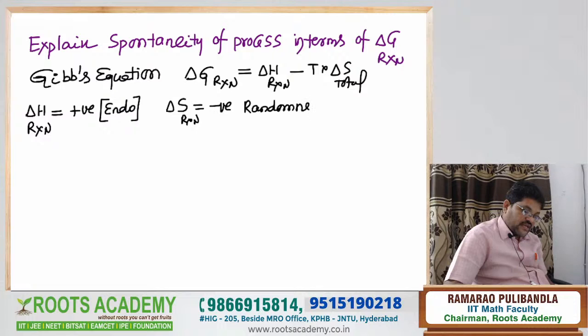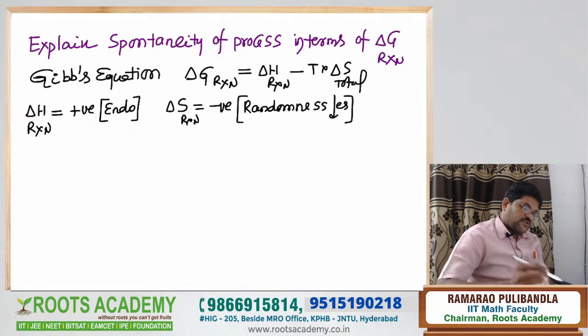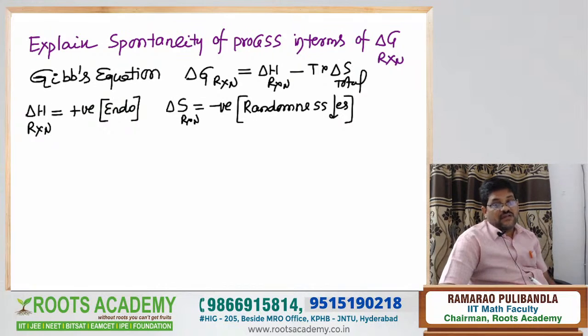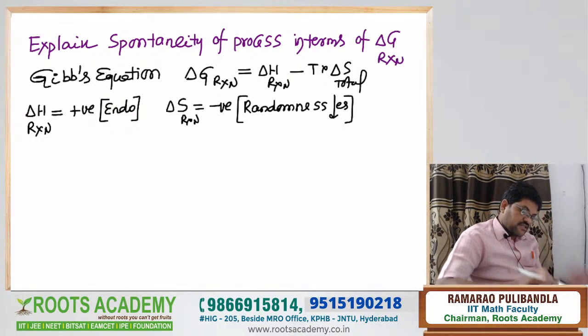Randomness decreases. What decreases? Randomness decreases, given. Then you substitute that delta G. The table is given in the textbook. Delta H of reaction is positive, which means endothermic nature. Delta S of reaction is negative, which means randomness decreases.